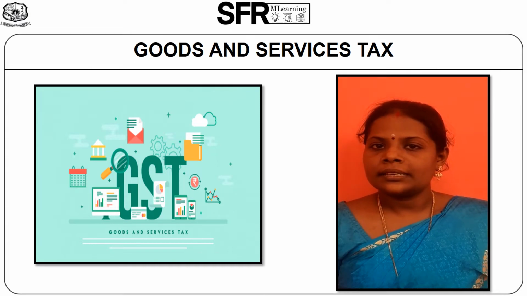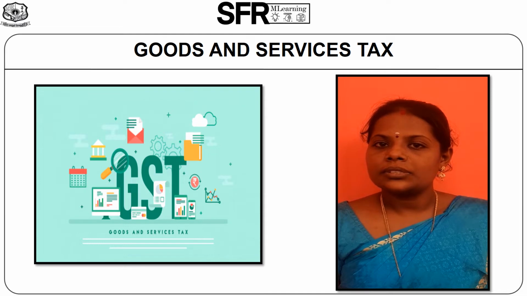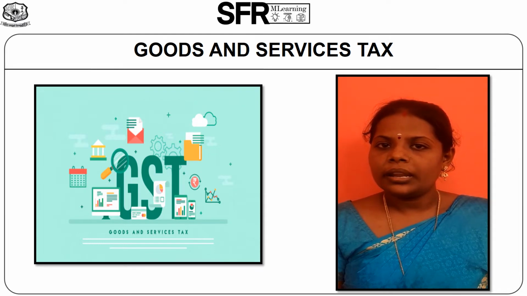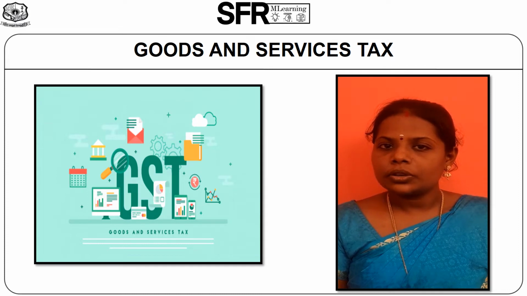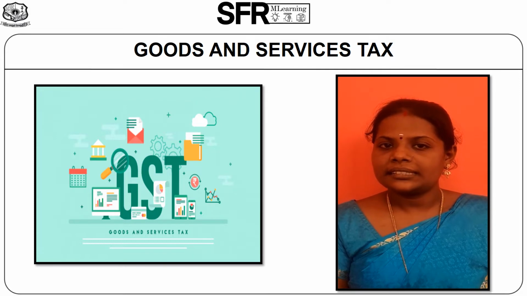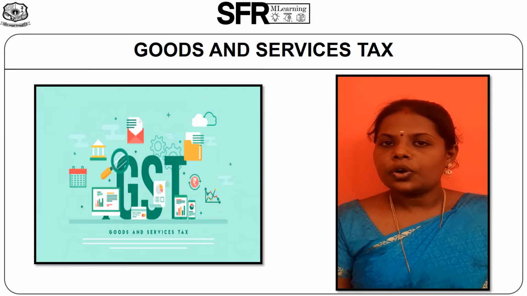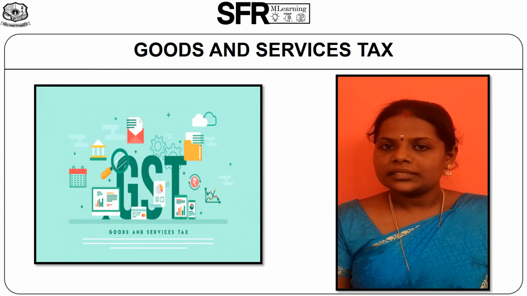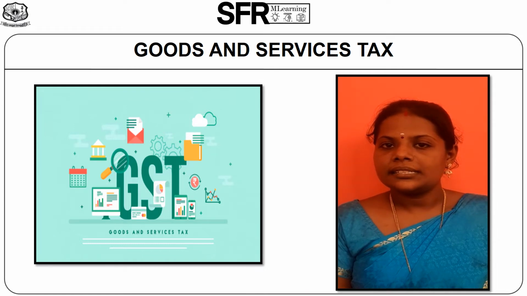Today we are going to discuss about GST. GST means Goods and Services Tax. GST is a comprehensive tax levied on manufacture, sale, consumption of goods and services, under which there is no distinction between goods and services for levying tax. It is the substitute for all indirect taxes on goods and services levied by central and state government.